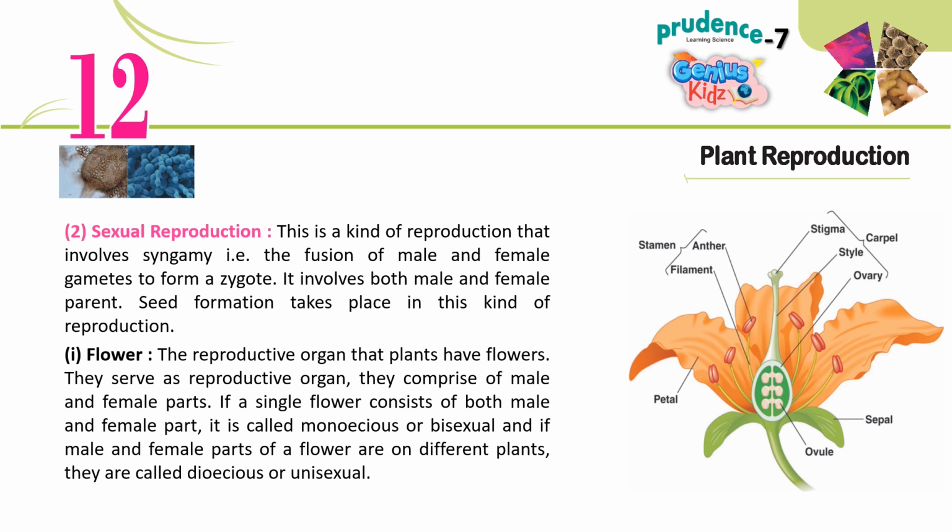1. Flower. The reproductive organ that plants have is flowers. They serve as reproductive organ. They comprise of male and female parts. If a single flower consists of both male and female part, it is called monoecious or bisexual, and if male and female parts of a flower are on different plants, they are called dioecious or unisexual.